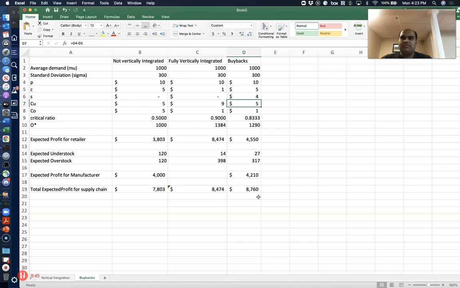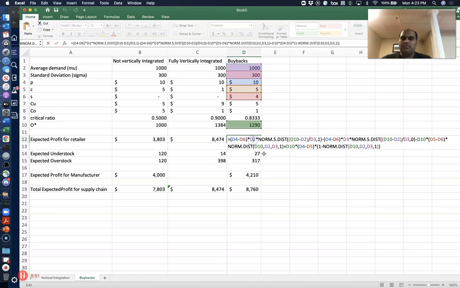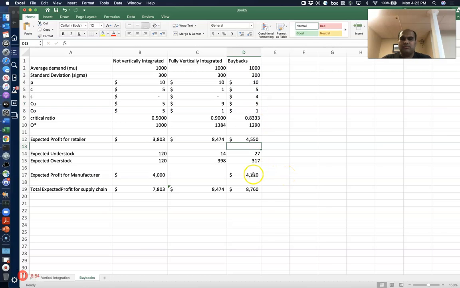Wait, did I mess this up? So which way? Yeah. This should be.